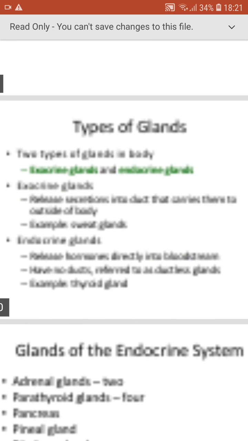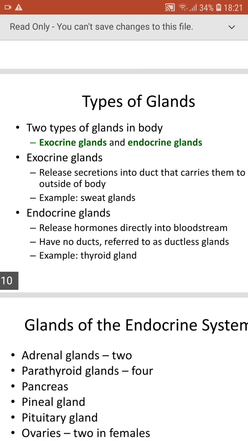And coming to the next, types of glands. There are majorly two types of glands, that is exocrine and endocrine. We already know this. Exocrine glands release secretions into a duct that carries them to the outside of the body, or simply outside the blood. Example, sweat glands. And endocrine glands release hormones directly into the bloodstream. So this is not outside the body, that is outside the blood. They release hormones directly into the bloodstream and have no ducts, so they are referred to as ductless glands.